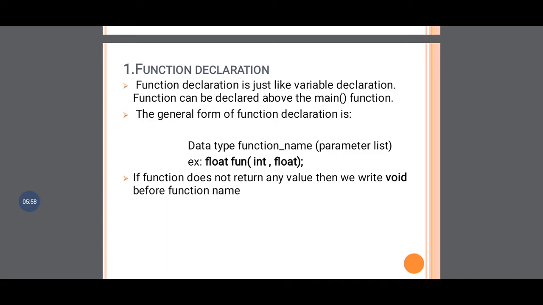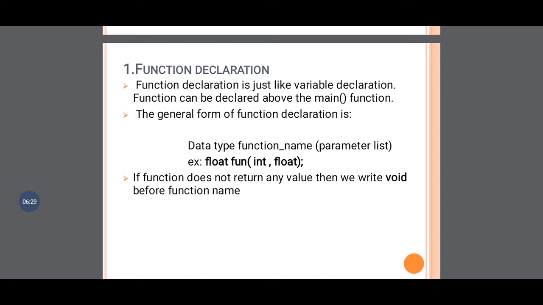Okay, so here the general form of function declaration is given. What is given? The data type, then we have to write the function name, and into the brackets we have to give the parameter list. Parameter in the sense we have to specify the data type of that particular parameter, whether it is integer, float or character, whatever it may be. For example, we have taken data type float, the function name is fun, and into the brackets we have written integer and float.